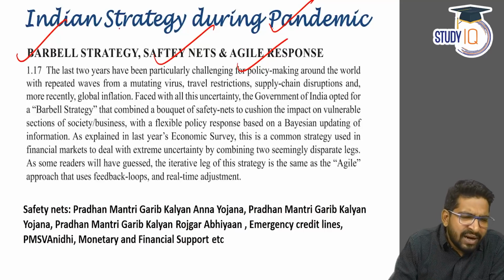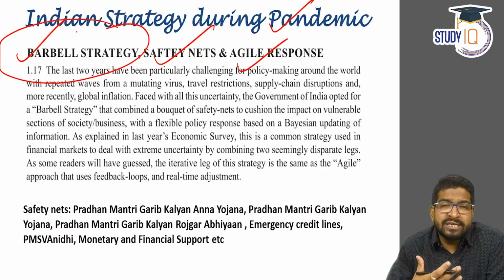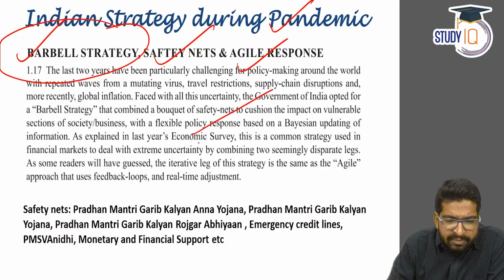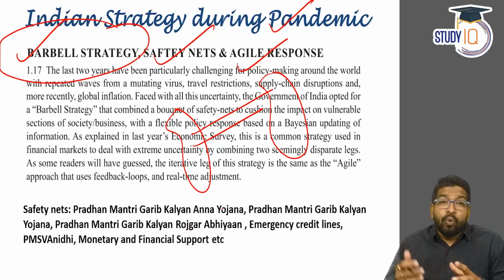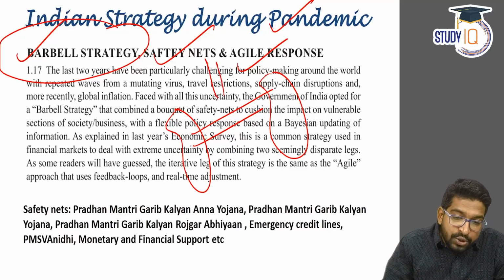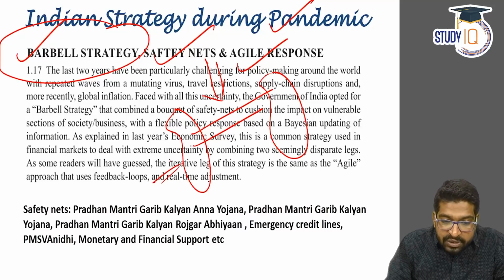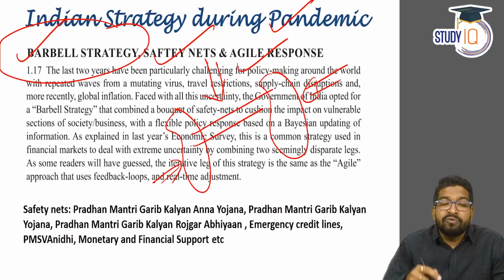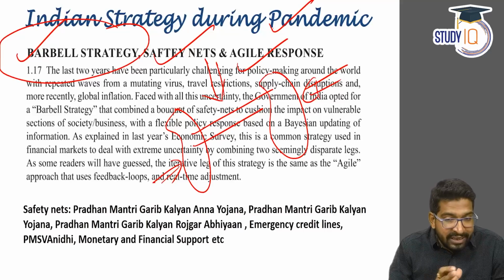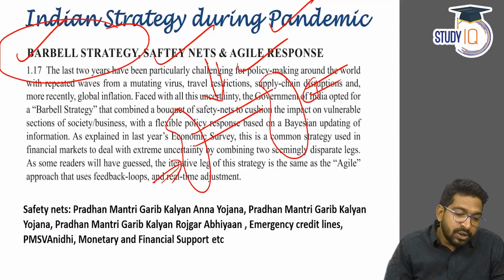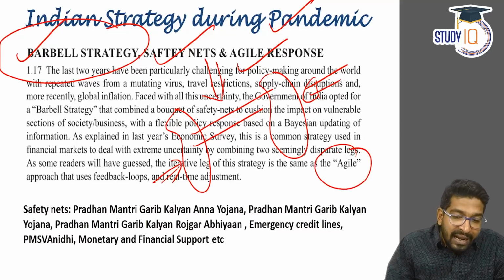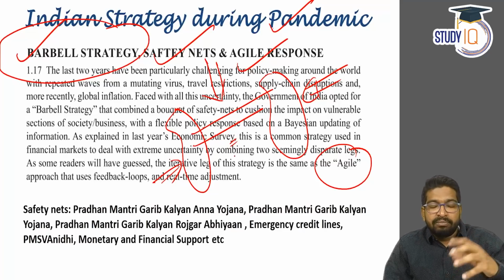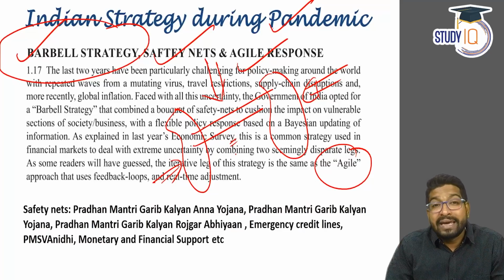Now, the barbell strategy is a classic investment strategy. Barbell strategy means you've seen a barbell. This is a bar, and you will have 2 bells or 2 weights on either side. Now, what you do is you do not focus on this particular region, but you focus on the 2 extremes. That is the meaning of barbell strategy. What the economic survey says, barbell strategy or the agile strategy that Indian government used is not to rely on this middle path, but investing more and more on extremes.